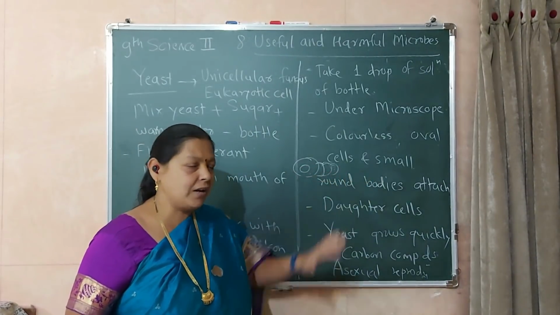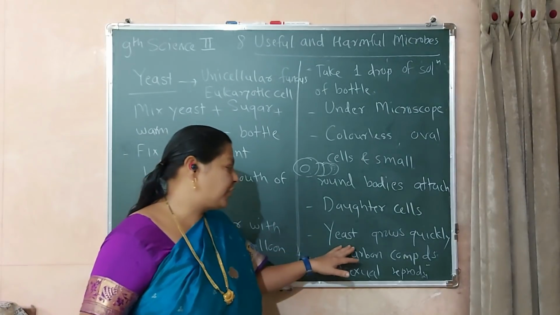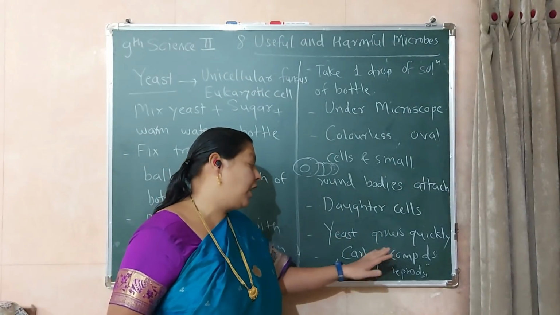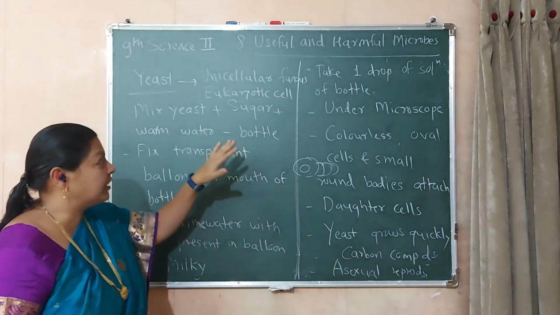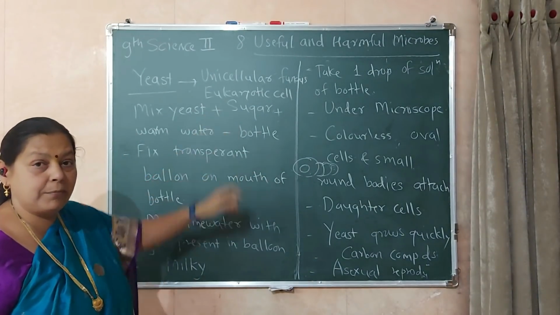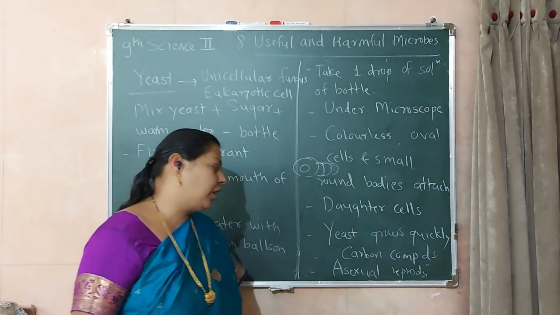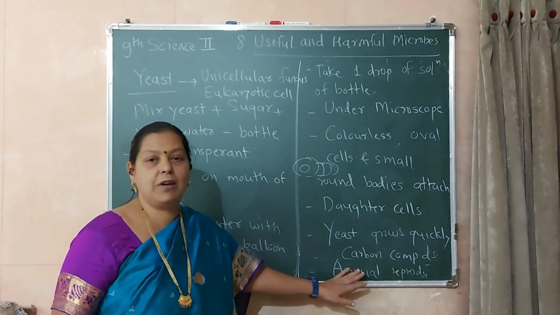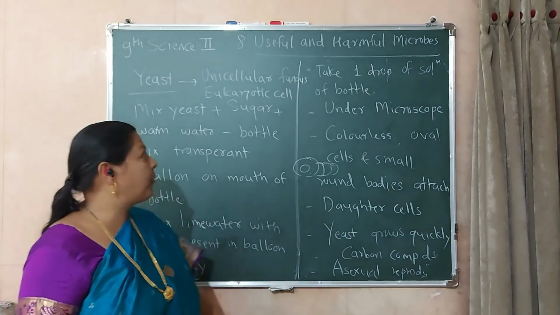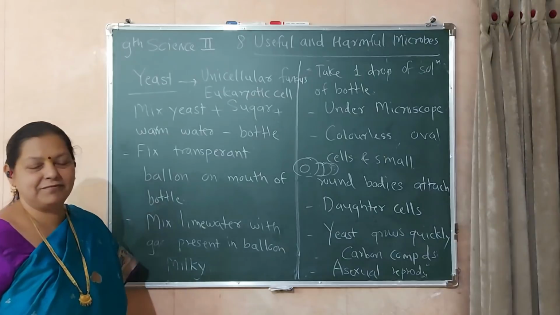The process of budding takes place. In such a way the yeast grows quickly in the carbon compounds. Here we have taken sugar. Sugar is the best carbon compound, so it grows quickly in the carbon compounds. In such a way we have discussed the yeast.